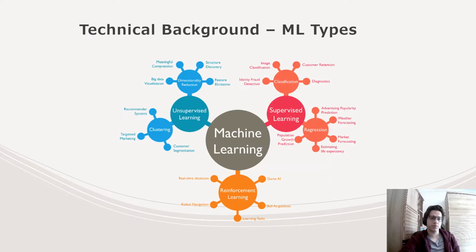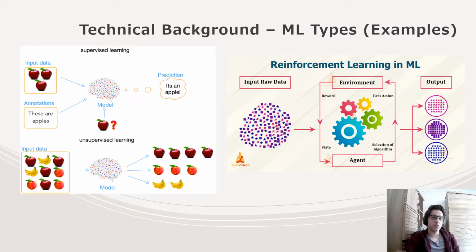Now, there are 3 different model learning types, and these are unsupervised learning, reinforcement learning, and supervised learning. An important thing to note is that these learning algorithms are not the difference between machine learning and deep learning. So let's talk a little bit about these learning types.